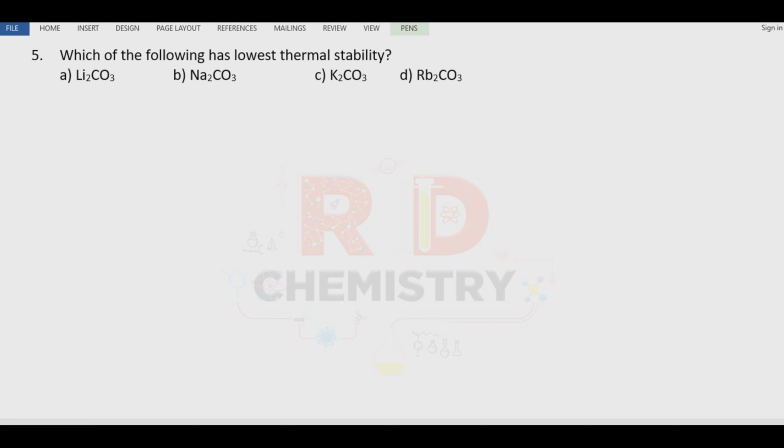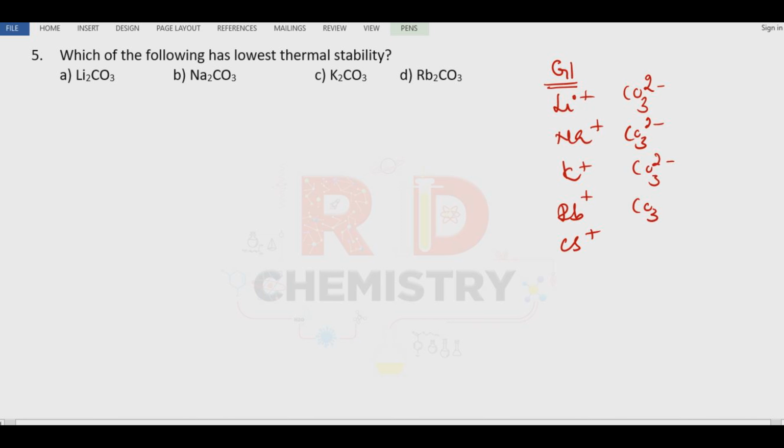Question number 5. Which of the following has the lowest thermal stability? We have group number 1, the alkali metal group: lithium, sodium, potassium, rubidium and cesium. All have positive charges. Down the group, size goes on increasing. Then we have carbonate, common here to give rise to the alkali metal carbonates everywhere. They mention lithium carbonate, sodium carbonate, potassium carbonate and rubidium carbonate.